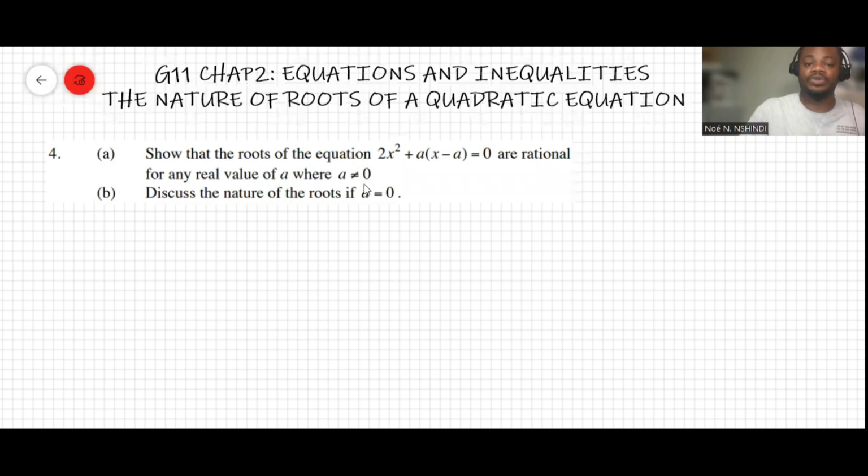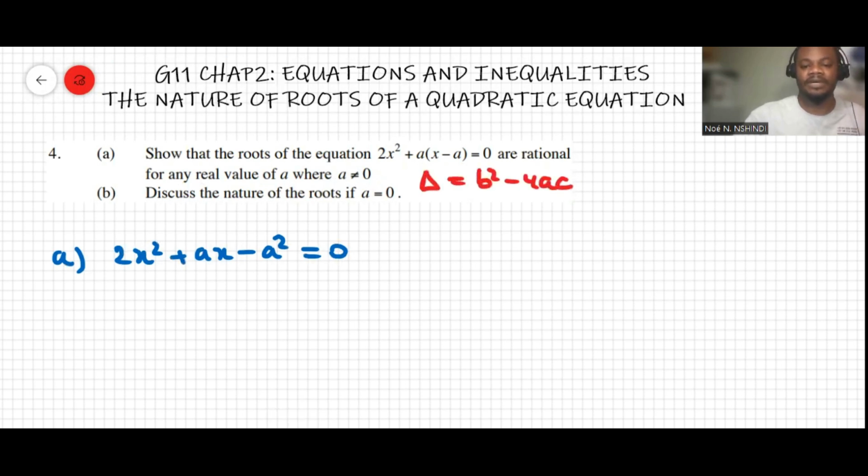Here, the question says, show that the roots of this expression are rational for any real value of a where a is different than 0. Now, if I do a, for instance, 2x squared plus ax minus a squared equals 0. Now, we're going to work out the discriminant. The discriminant delta equals b squared minus 4ac, okay?